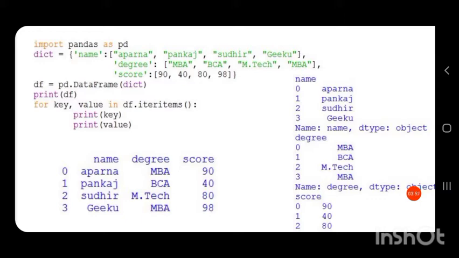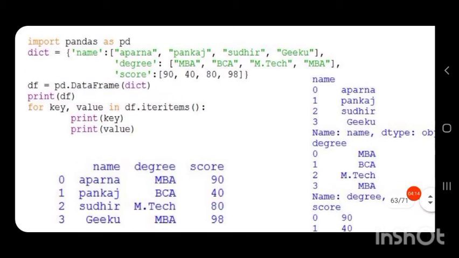Then the next key, degree, and its corresponding value in a list: MBA, BCA, MTech, MBA. Then again the next key, score, and its corresponding values 90, 40, 80, 98. So we are creating a data frame using this dictionary.